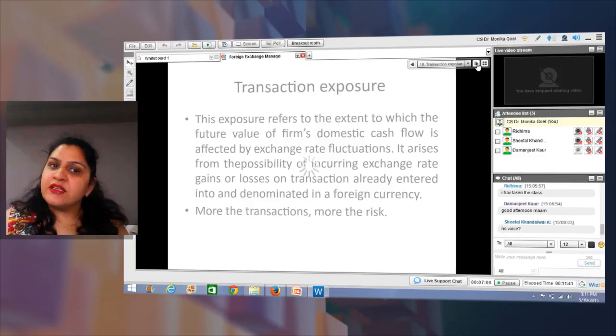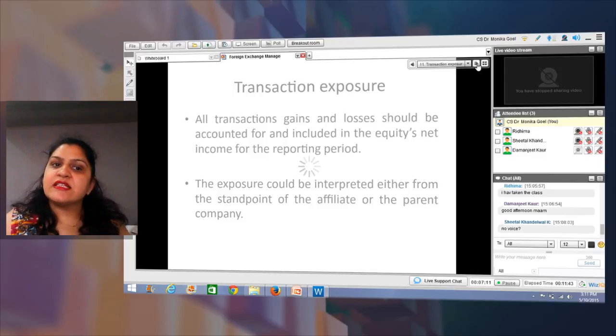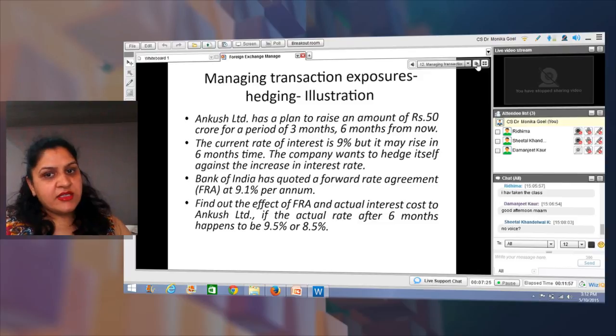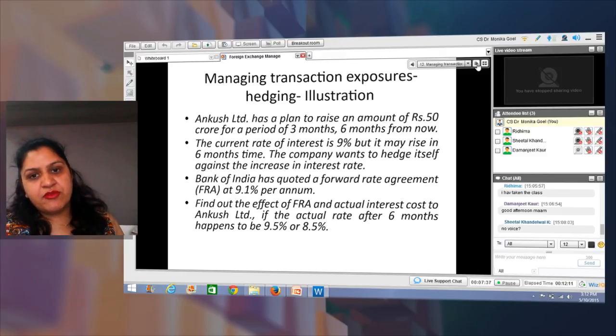Now, as I said, today I would be discussing some more examples with you so that the concepts become clearer. So let us start with one more example here. Ankush Limited has a plan to raise an amount of rupees 50 crore for a period of 3 months, 6 months from now. So after 6 months, Ankush Limited wants to collect 50 crore rupees for a period of 3 months.